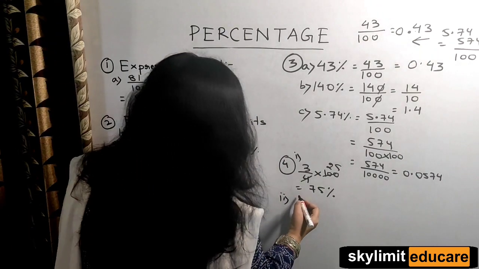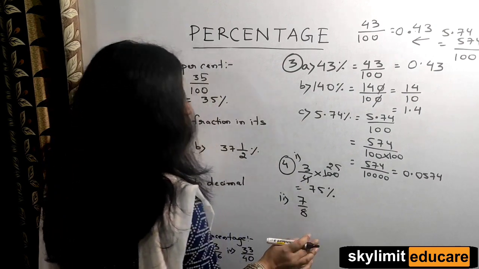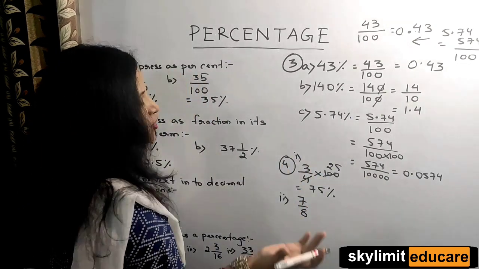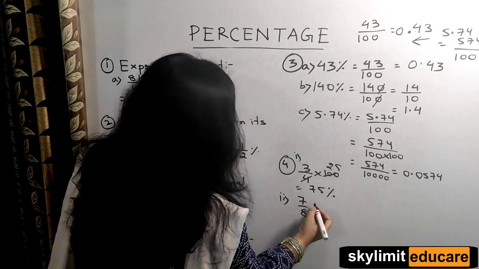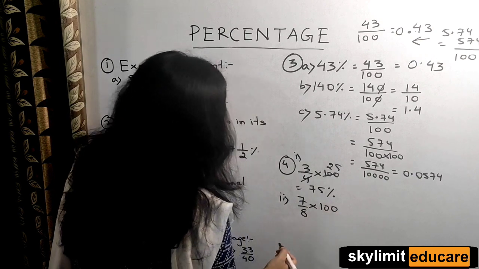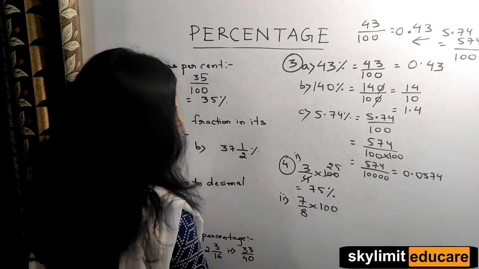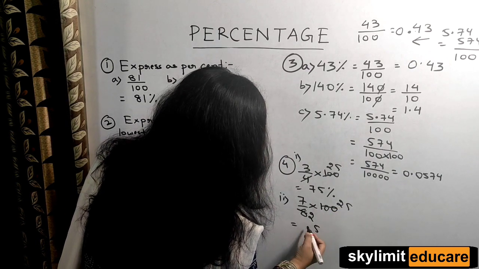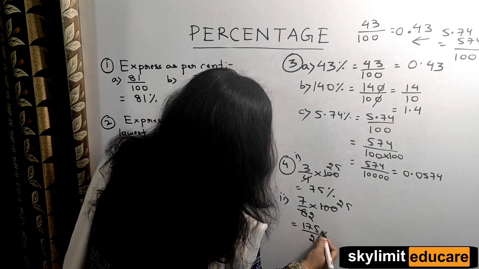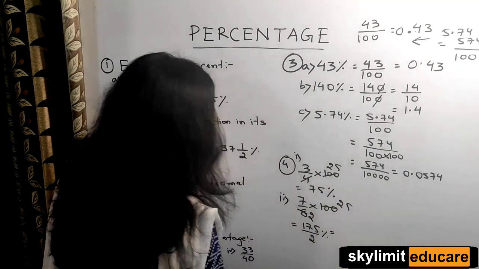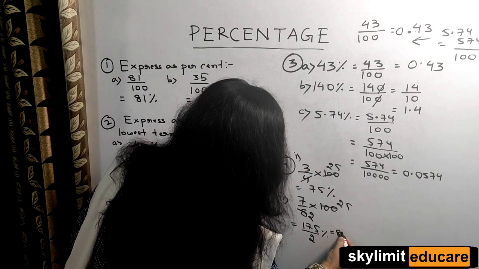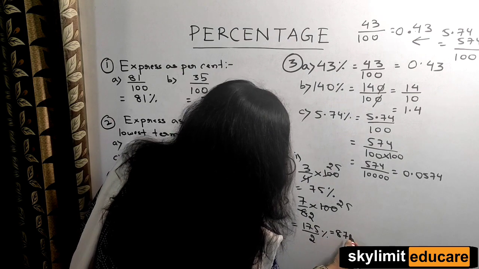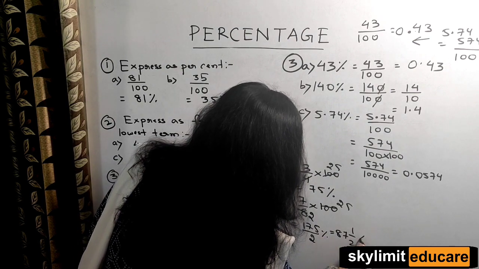7 by 8, also you are going to multiply by 100. So here basically what you are going to do, students, you are going to convert a fraction to percentage. So the formula is multiply by 100. And since you are converting it to percentage, you have to write the percentage sign. So we got here 175 by 2%. So you can convert it to improper fraction or mixed fraction, yes or no? 2 8s are 16, 2 7s are 14, so 87 1 by 2%.